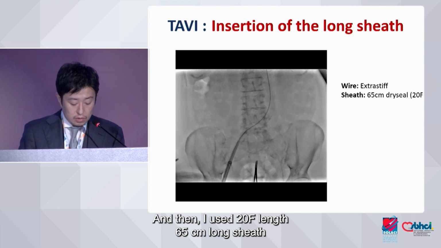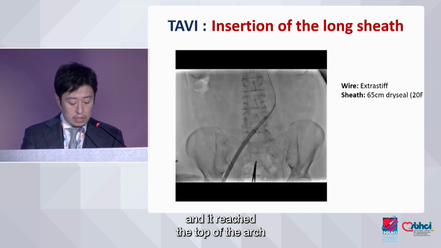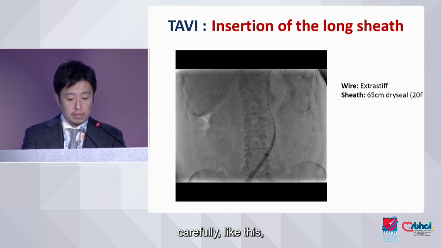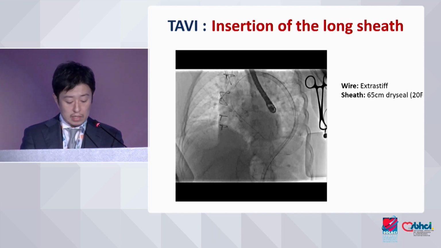Then I used a 20 French 65 centimeter long sheath, and it reached the top of the arch carefully, like this. I carefully advanced the sheath.